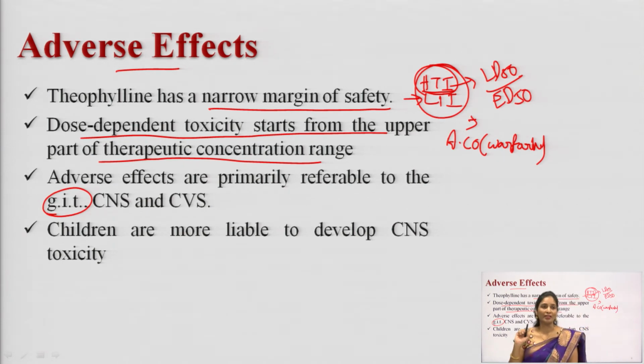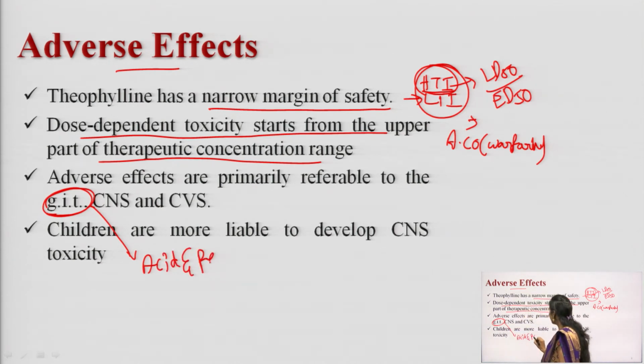If I am talking about methylxanthines, what is the action of methylxanthines on the GIT? It increases the acid secretion and pepsin secretion from the stomach. Here in the GIT, methylxanthines will increase the acid secretion and pepsin secretion. And when you give this drug by the parenteral route, it will cause GIT irritation.